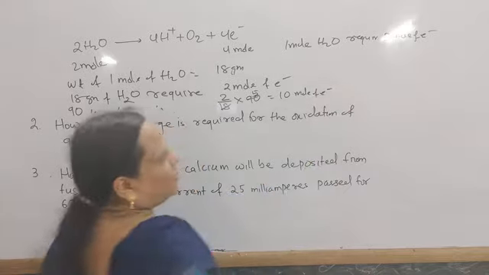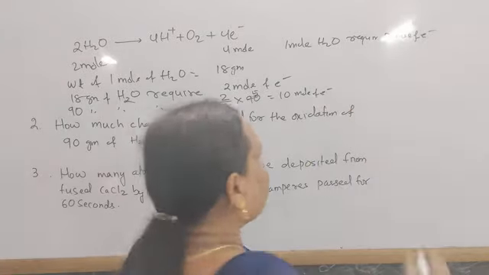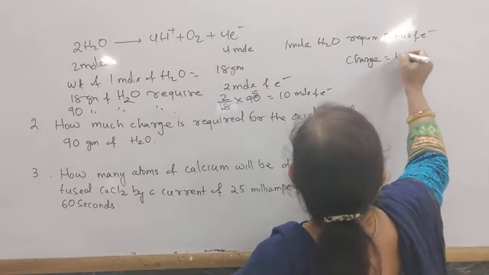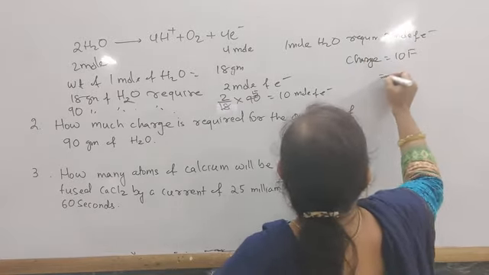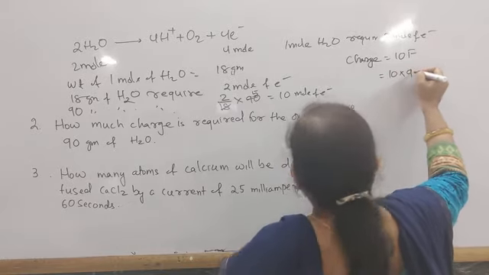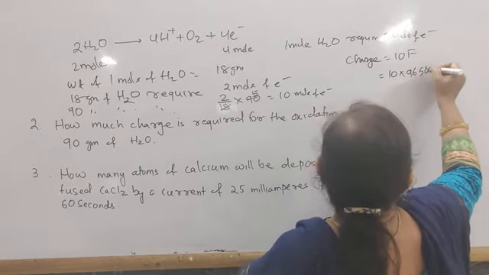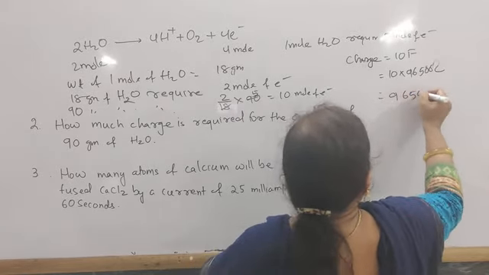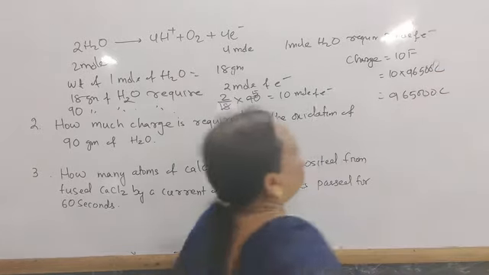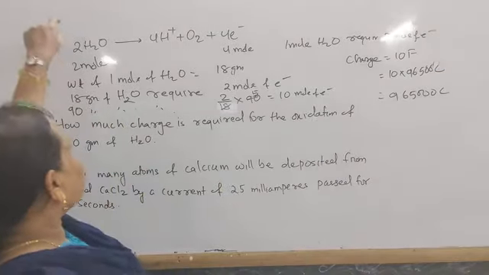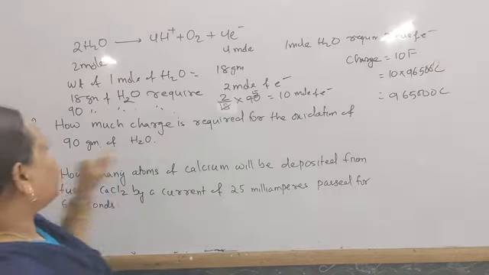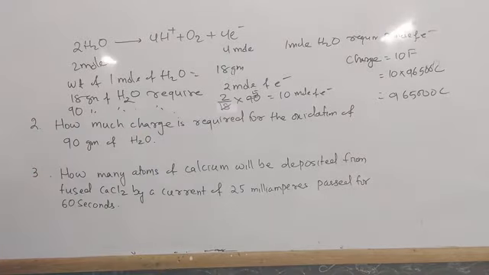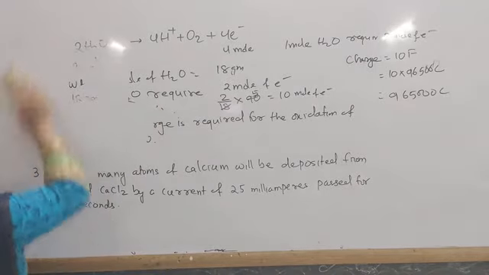moles of electrons. What is the charge of 10 moles of electrons? The charge is 10 Faraday, or 10 into 96,500 coulomb, that is 9,65,000 coulomb. This is the charge required for the oxidation of 90 gram of water. Next, come to another question.